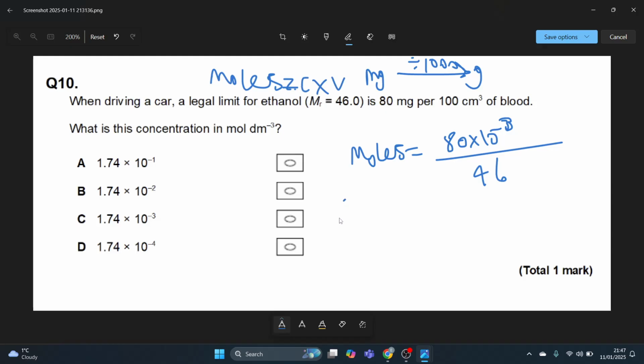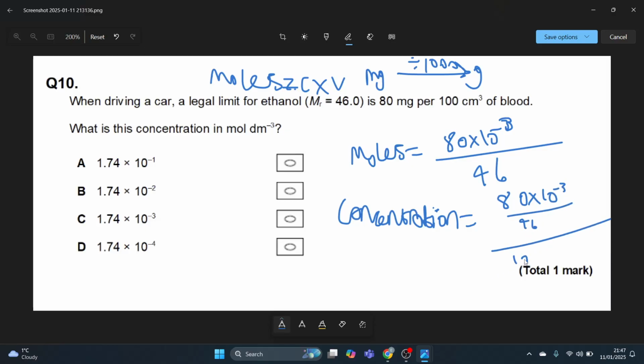I want the concentration, which equals the number of moles, 80 times 10 to the power minus 3 divided by 46, divided by the volume, 100, but I want that in moles per dm cubed, so times 10 to the power minus 3, because I want my final answer in moles per dm cubed.